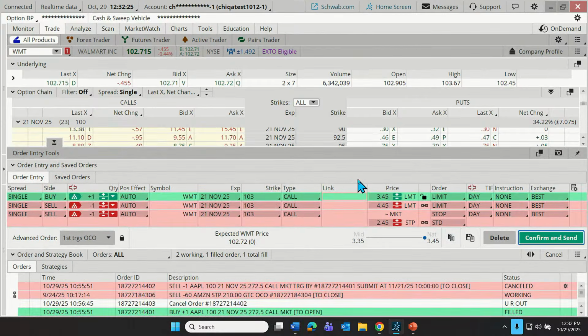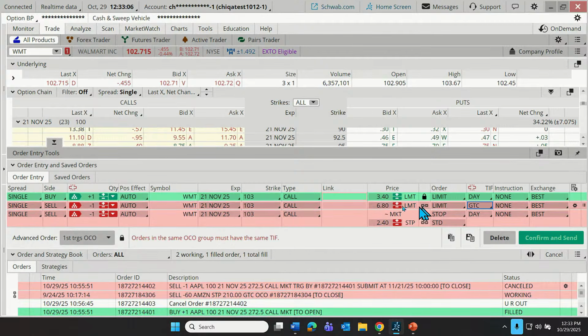Okay, so let's change that to with OCO bracket, and you'll notice this now creates 1 entry order and 2 exit orders, one of which is a stop, that's to manage the downside, one of which is a limit, which is to potentially manage the upside. So let's say we're going again to try to fill this. We're trying to buy for 340. Let's set that as a limit order. Then let's say maybe our trader is hoping to double their investment. Let's just put in a value here. If we can buy for 340 and sell for 380, we'd be doubling our investment here. I'm going to make sure that limit order is good till cancel.